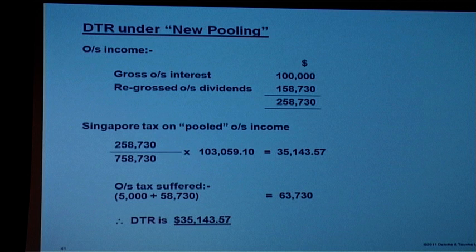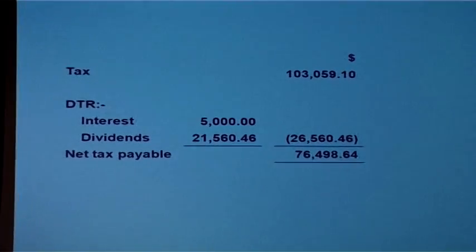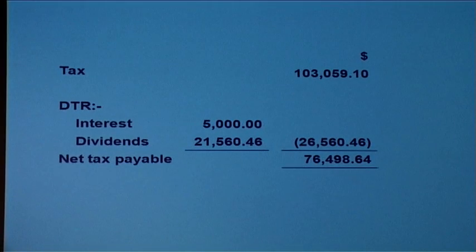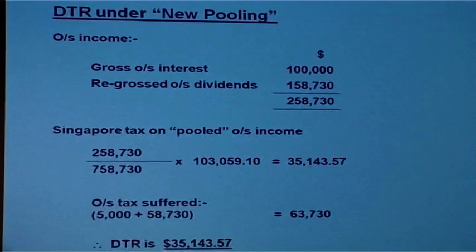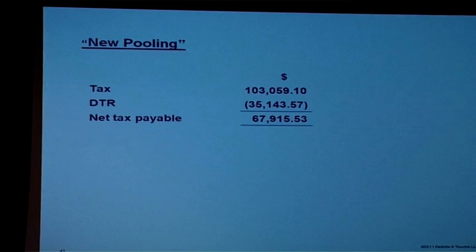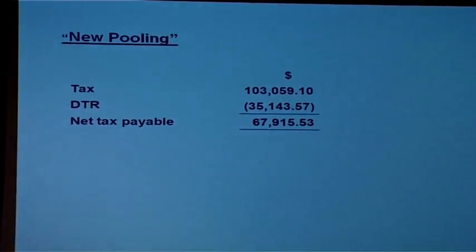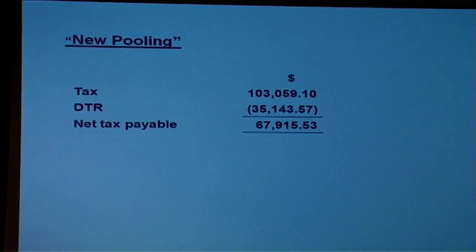So now we get double taxation relief of 35,143 as opposed to the earlier 26,560. So about $9,000 more. So you can see from the new pooling system, it is actually very, very interesting.